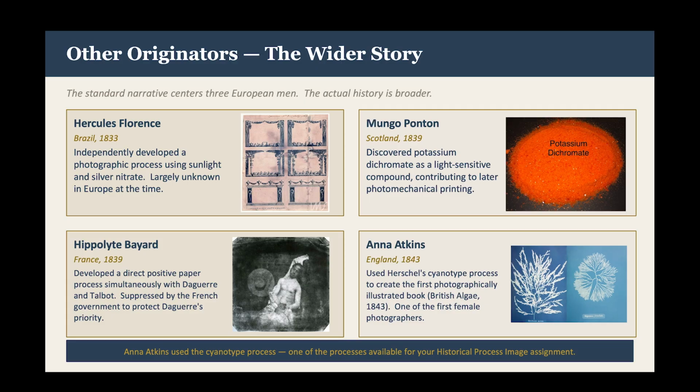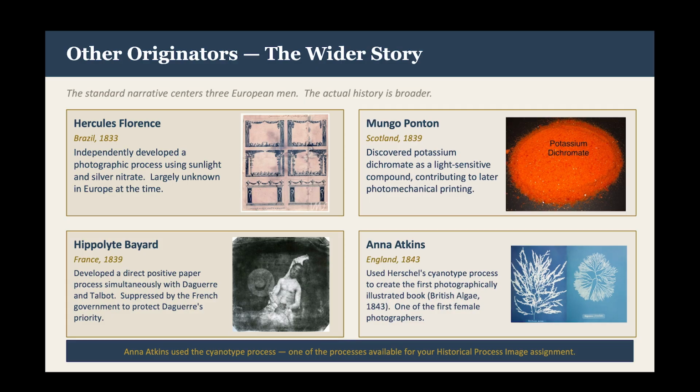Hippolyte Bayard. That was somebody who was developing a direct positive paper process simultaneously with Daguerre and Talbot. Unfortunately, Daguerre was preferred by the French government because of connections and beat him out barely because of the connections in the French government. Mungo Ponton from Scotland discovered potassium dichromate as a light-sensitive compound, and that contributed later to photomechanical printing.